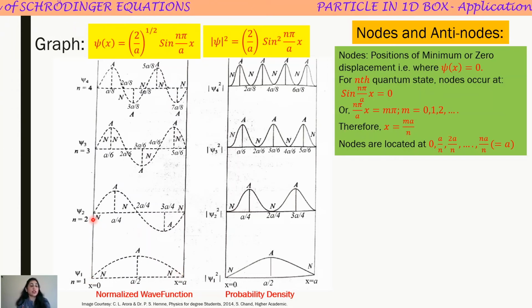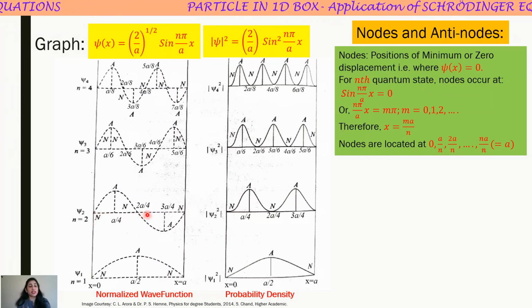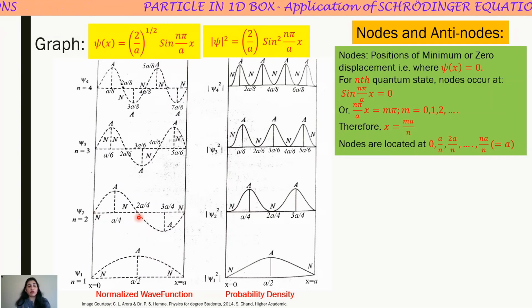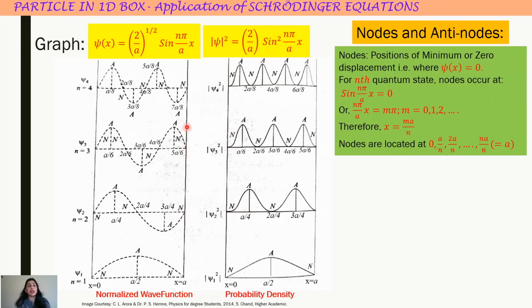Similarly, for n equal to 2, I have three nodes. One at x equal to 0, second at 2a by 4 or a by 2, third at x equal to a. And you can also see in case of n equal to 3 and 4.